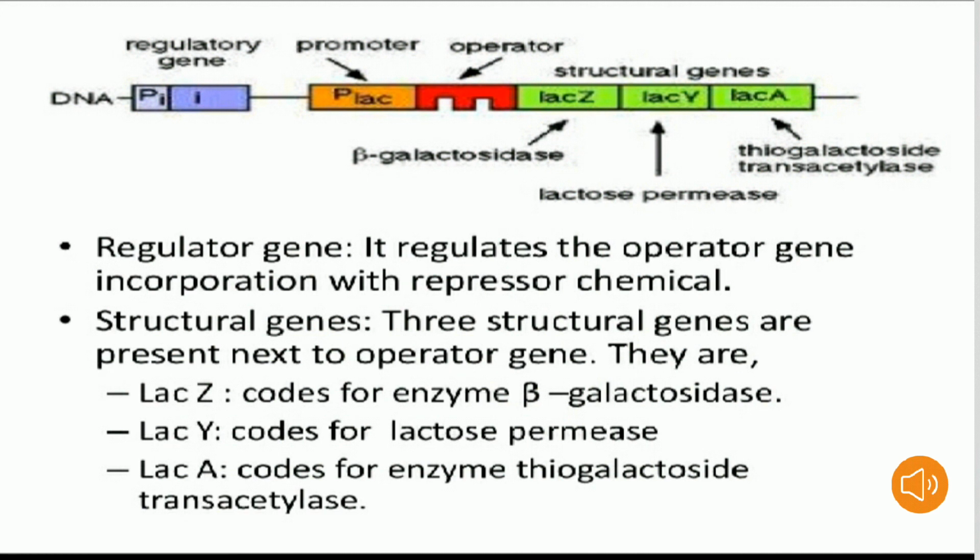Three structural genes are present next to the operator gene: LAC-Z, LAC-Y and LAC-A. LAC-Z codes for the enzyme beta galactosidase, LAC-Y codes for the enzyme lactose permease, and LAC-A codes for the enzyme thiogalactoside transacetylase.